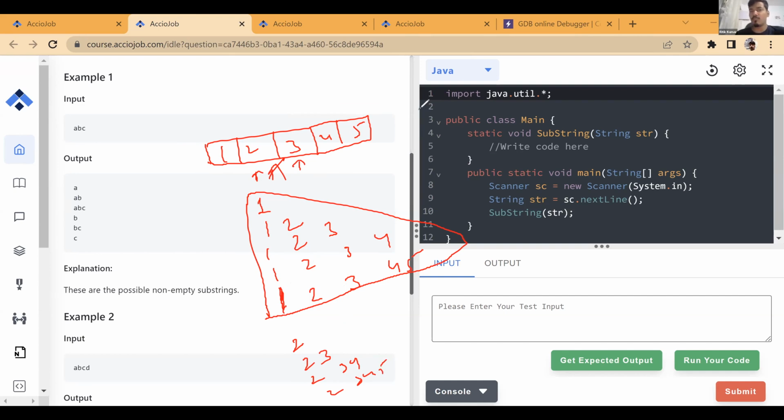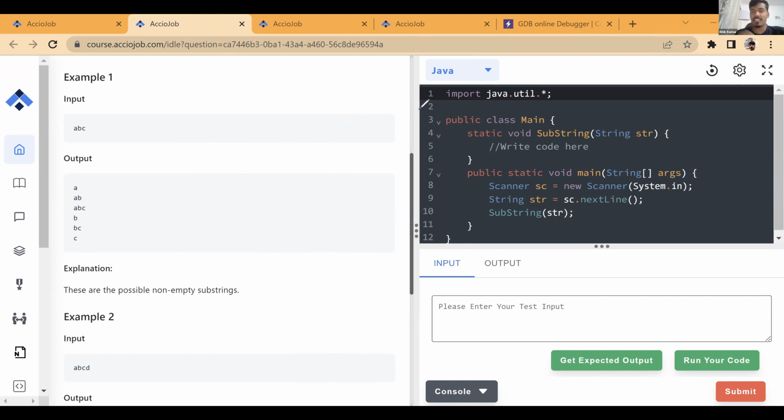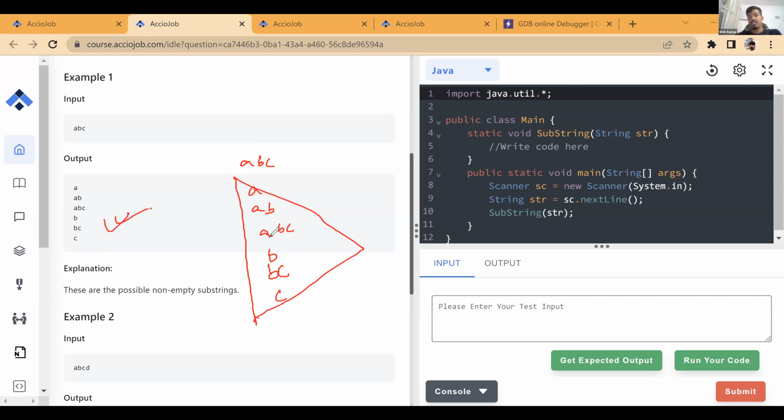Now you can use the same logic in a string. I told you, just think of a string like an array. So if you have ABC, what are your substrings? You have A, then AB, then ABC. Then you have B, then BC, and then finally C. These are all the substrings that you have.